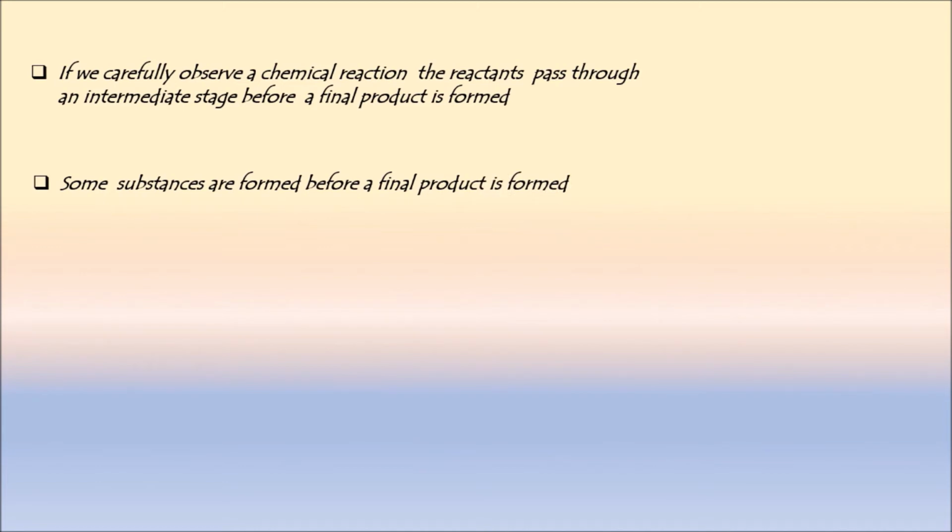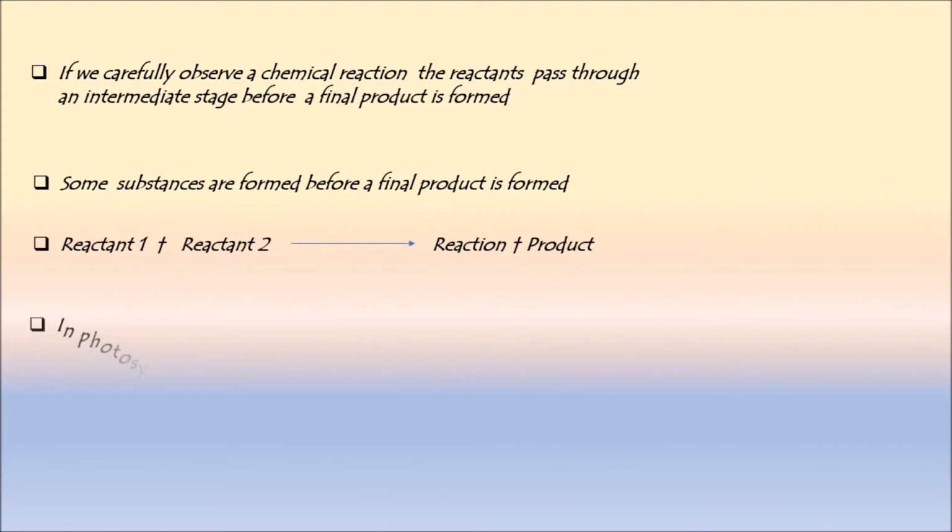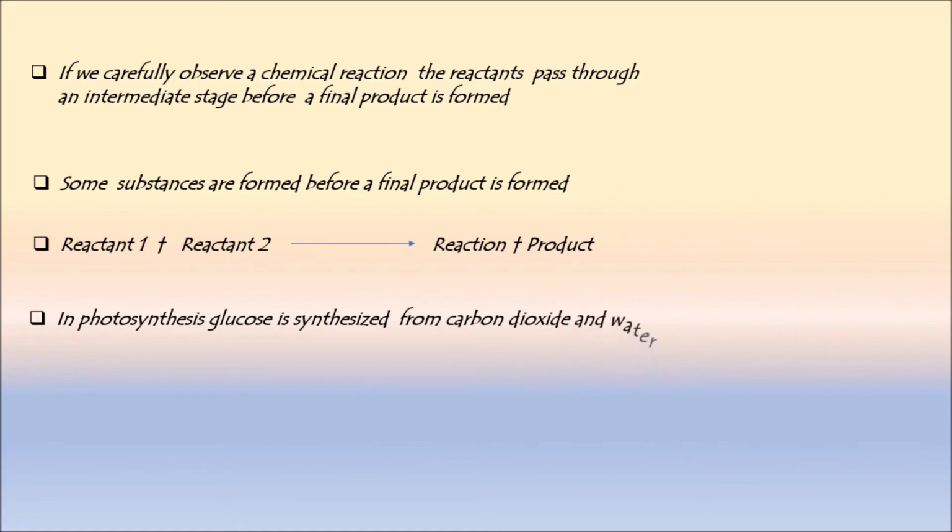As I mentioned earlier, reactants pass through an intermediate stage. That intermediate stage produces some substances. So if you see the reaction, reactant 1 plus reactant 2 gives intermediate plus product. In photosynthesis, glucose is synthesized from carbon dioxide and water. So what is produced in photosynthesis? Glucose is produced or synthesized from CO2 and water.